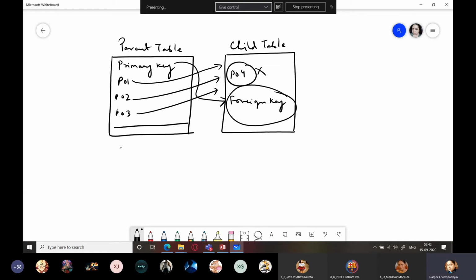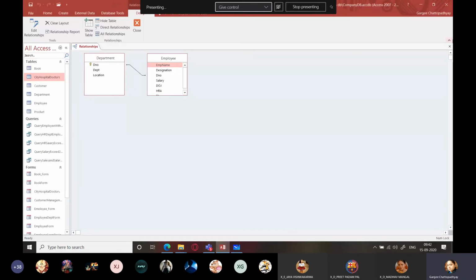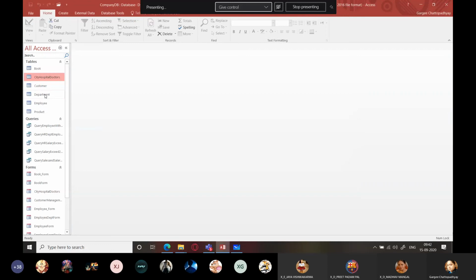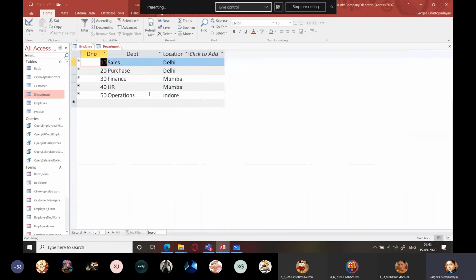Okay. Let's take the example of people working in departments. So I'm going to explain it with that. This is your employee table. This is your department table. How many departments do you see here? 10, 20, 30, 40 and 50. Right? So you see departments from 10 to 50 here.